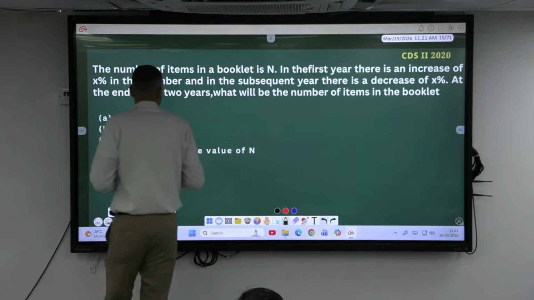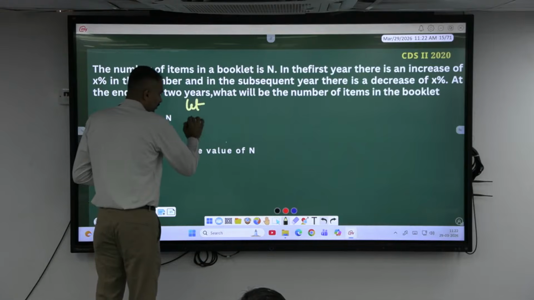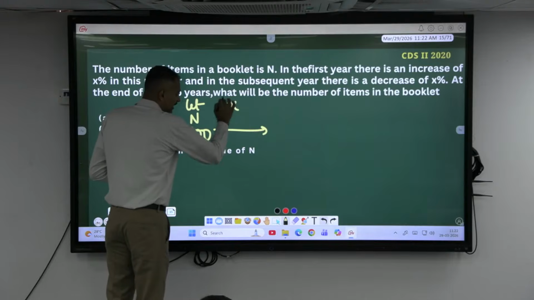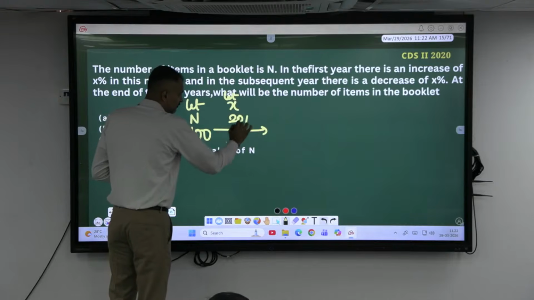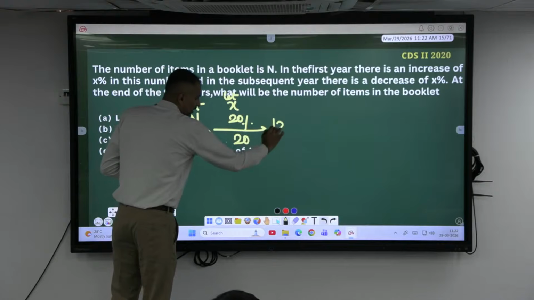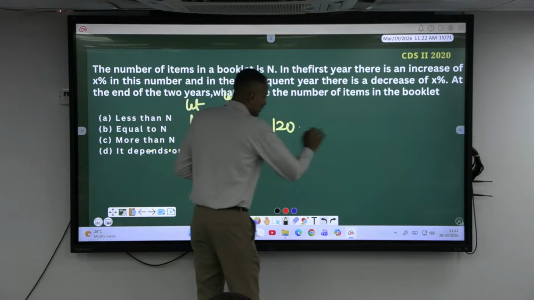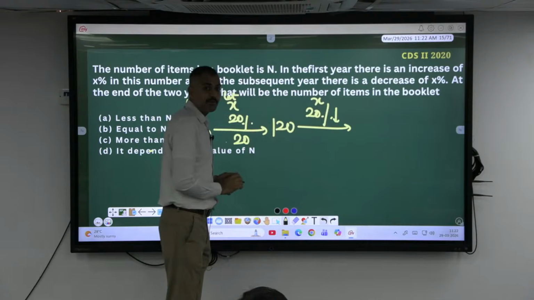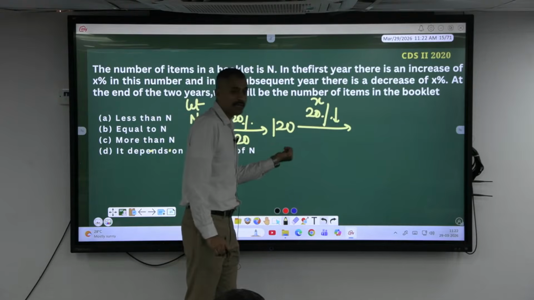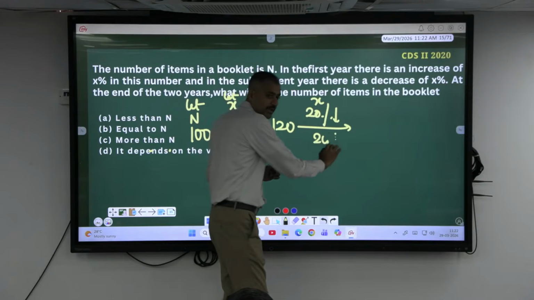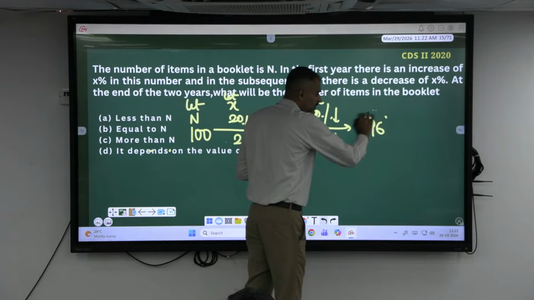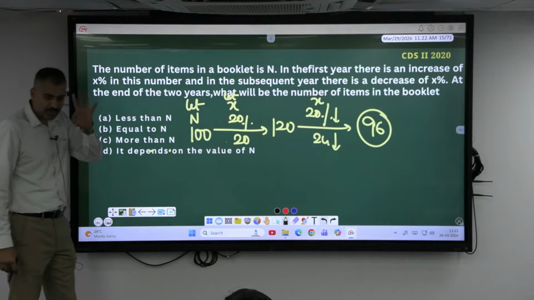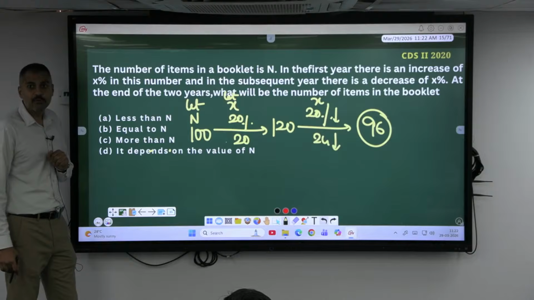Okay. So, look, you can do it with a pen on paper. Let the value of n be 100. This got increased by, let x be equal to 20%, which is 20, so 120. Again, 20% decrease, because x value remains the same there. But this is 20% of 120. What is 20% of 120, madam? 24. If you decrease, now its value becomes 96. How much reduced? 4 units. What percent decreased? 4% decrease.